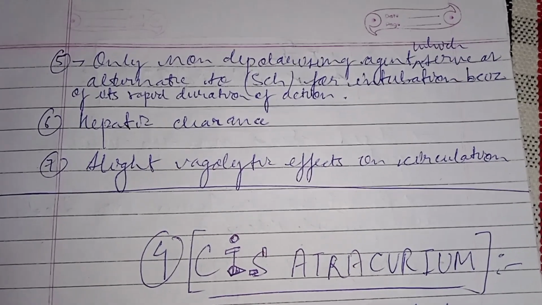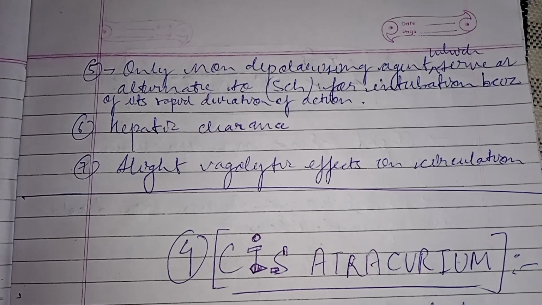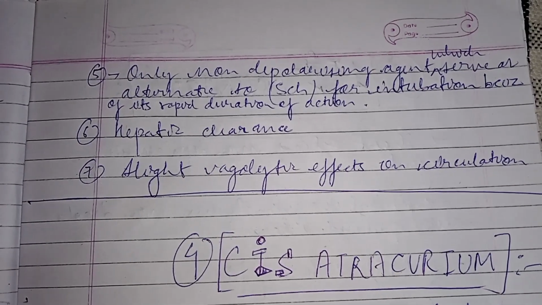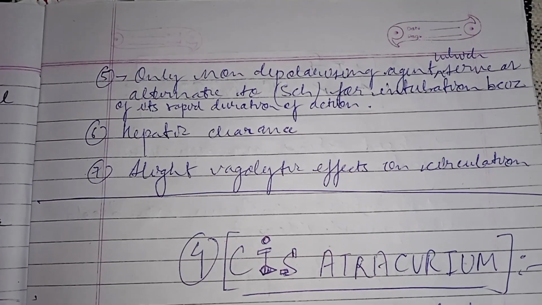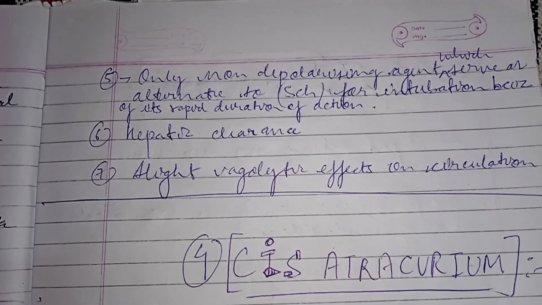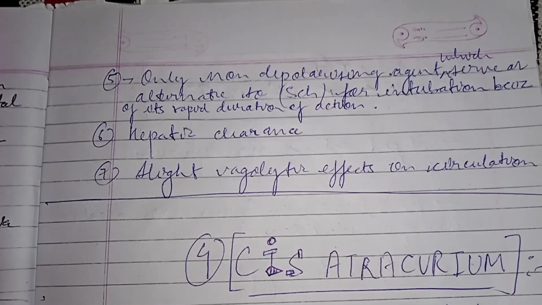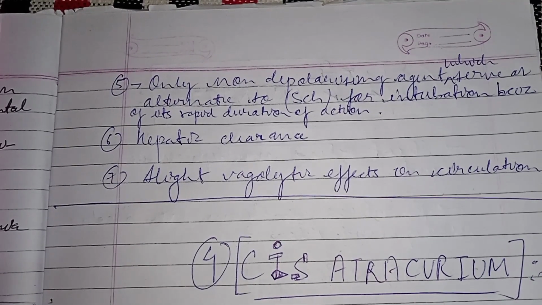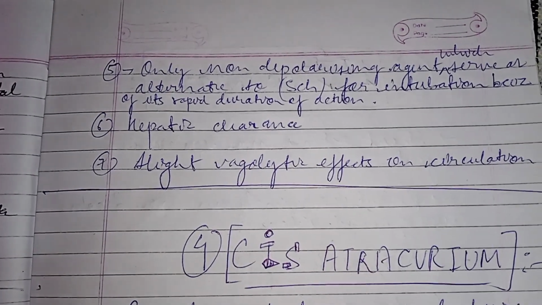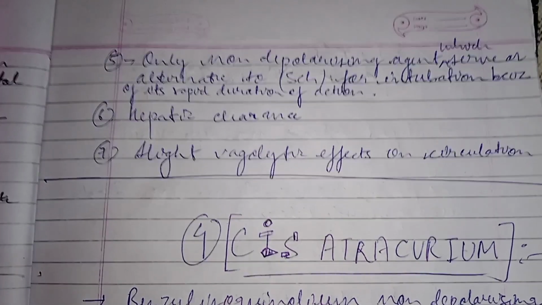And the most important point from the Rocuronium section, please have a note of it, is that it is the only non-depolarizing agent which serves as the alternate to succinylcholine for intubation, because of its rapid onset of action. I repeat, Rocuronium is the only non-depolarizing agent which serves as an alternate to scoline for intubation. Why is it so? It is so because of its rapid onset of action. Please have a note of it, and this point is very important from the exam point of view.